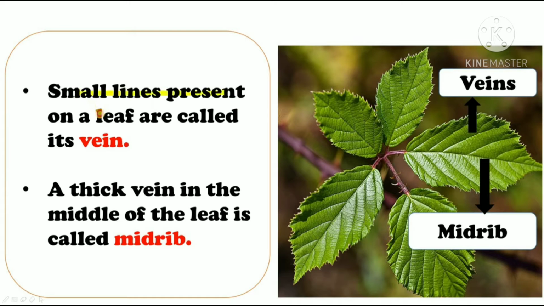Then there are small lines present on a leaf and they are called veins of the leaf. These small lines are present over the surface of the leaf. And the thick vein which is present in the middle of the leaf is called the midrib.